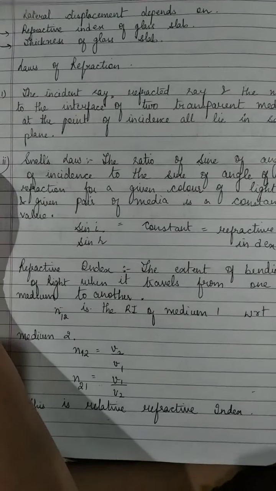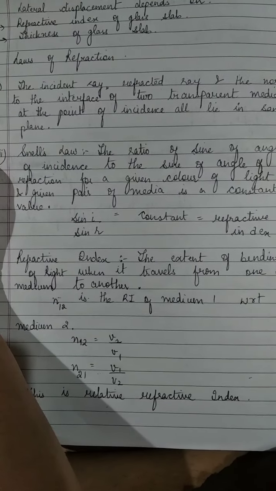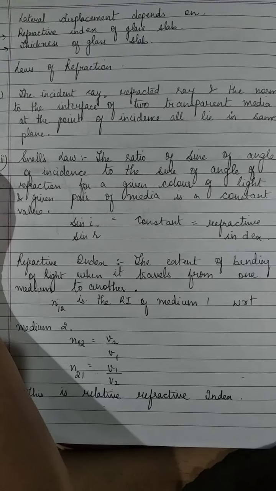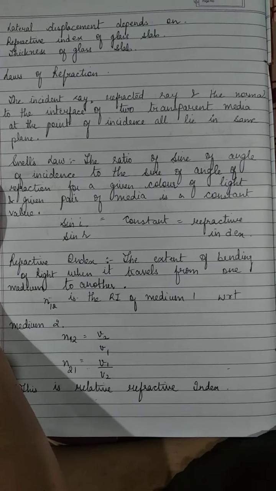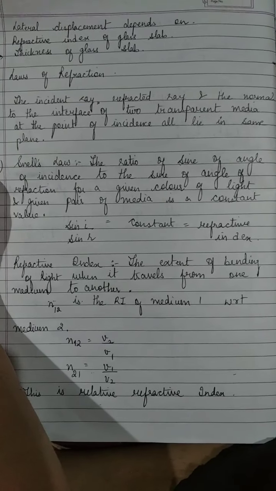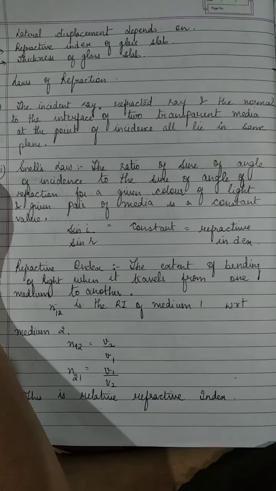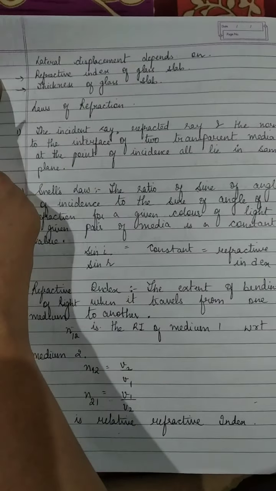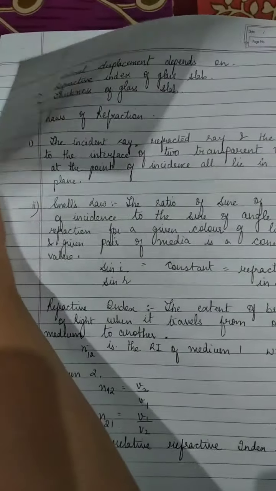Next we come to the laws of refraction. As we can see, the first law is almost similar to that of reflection, that is, the incident ray, refracted ray and the normal to the interface of two transparent media at the point of incidence all lie in the same plane.